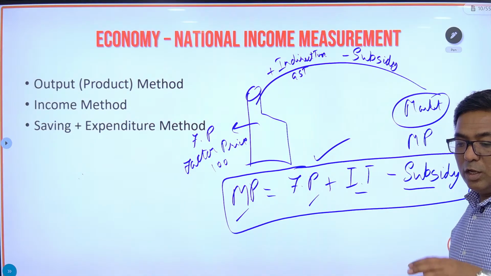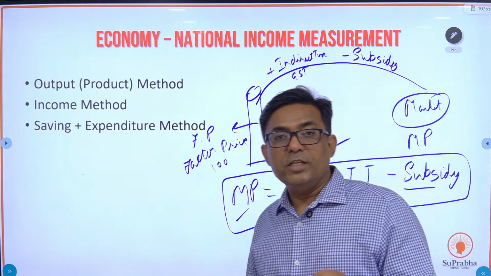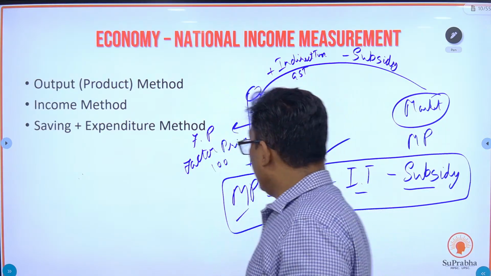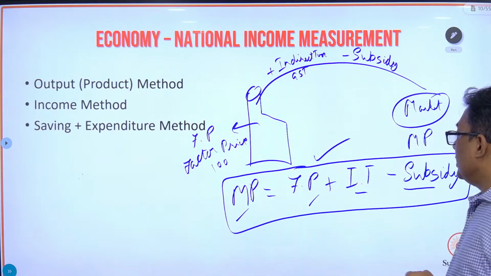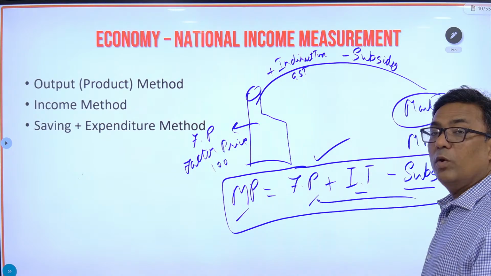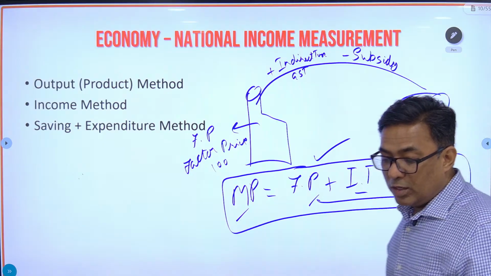What is the equation? Market price is equal to factor price plus indirect taxes minus subsidy. Okay, kindly mug up this equation. Now kabhi kabhi MPSC है ना,